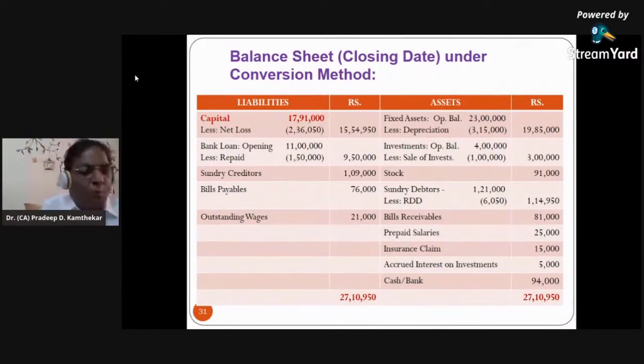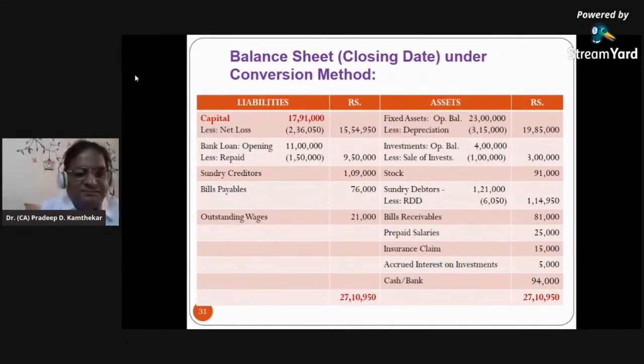Then bank loan opening. Now this is the bank loan which has been brought forward from last year. So last year's closing balance is current year's opening balance. So this opening bank loan, you will see opening balance sheet liability side, if balance sheet ready-made given, and if it is not ready-made given, then from the opening statement of affairs liability side, bank loan.